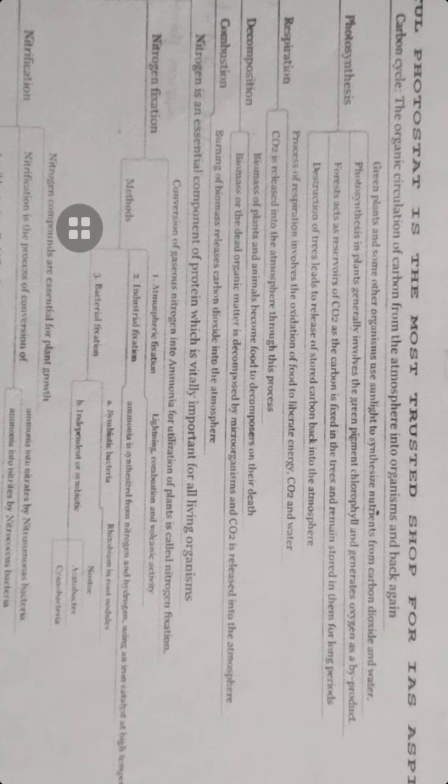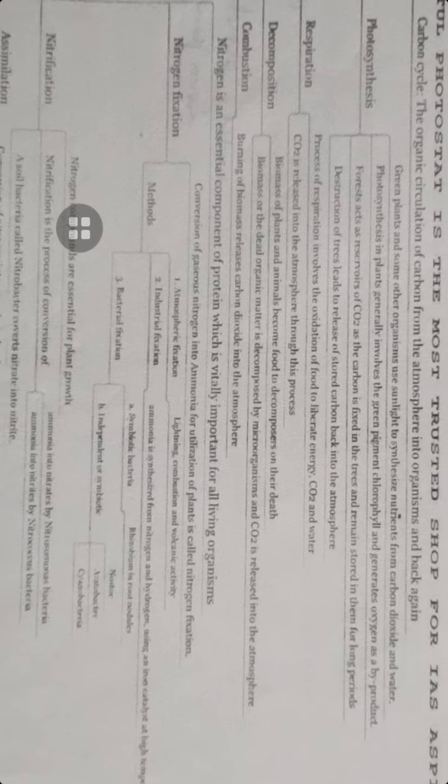Now, respiration is the process that involves the oxidation of food and liberation of energy, CO2 and water. So CO2 is released into the atmosphere by the process of respiration. And decomposition: the biomass of plants and animals becomes food to decomposers on death. This is decomposition, and the biomass of the dead organism and matter is decomposed by microorganisms, and CO2 is released into the atmosphere.